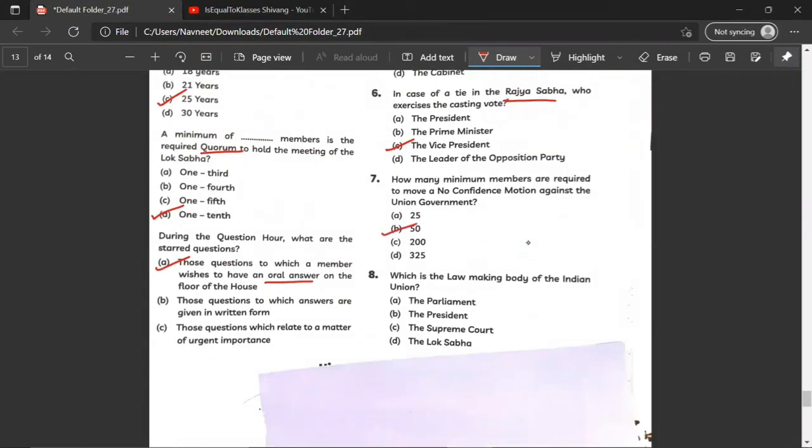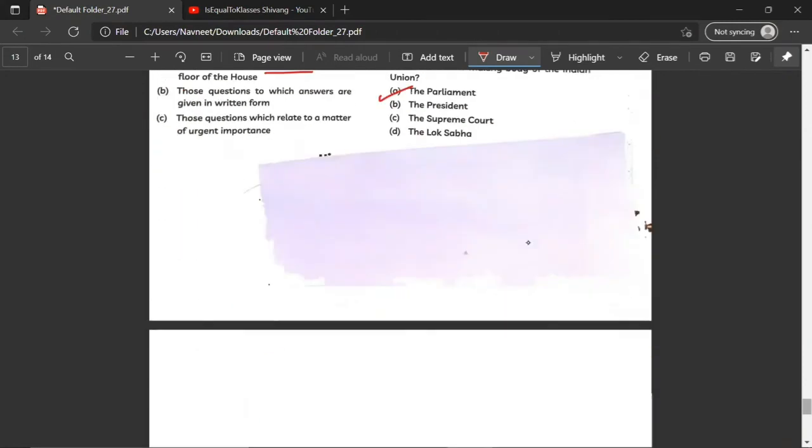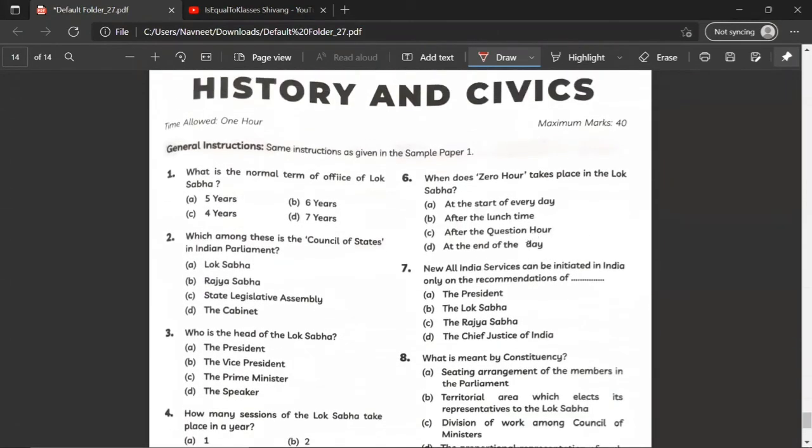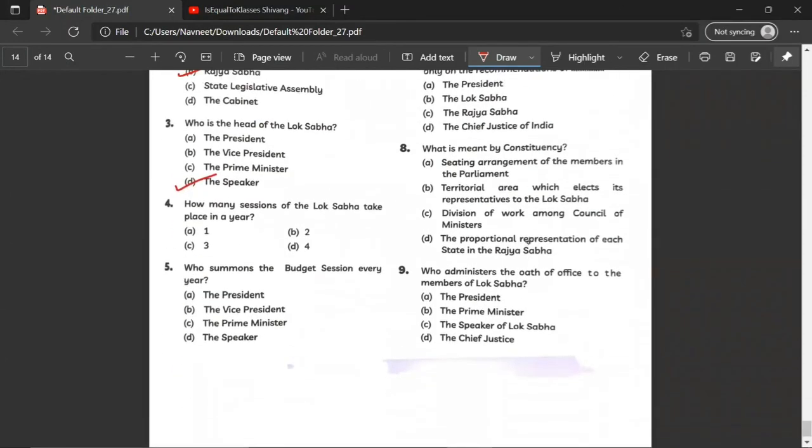How many minimum members are required to move a no confidence motion against the union government? B, 50. Which is the lawmaking body of the Indian Union? A, the Parliament. So moving on to the final paper, what is the normal term of office of Lok Sabha? The correct answer would be A, 5 years. Which among these is the Council of States in Indian Parliament? B, Rajya Sabha. Who is the head of the Lok Sabha? D, the Speaker. How many sessions of the Lok Sabha can take place in a year? C, 3. Who summons the budget session every year? A, the President.